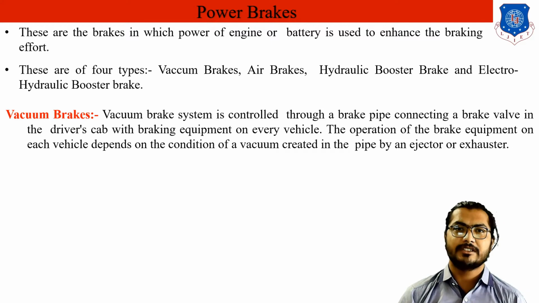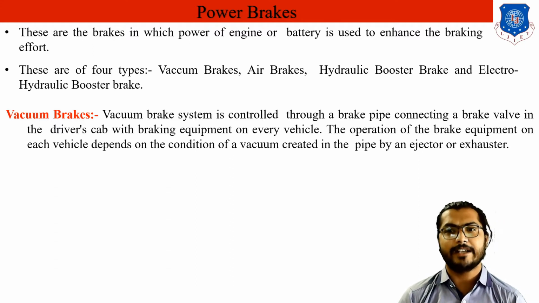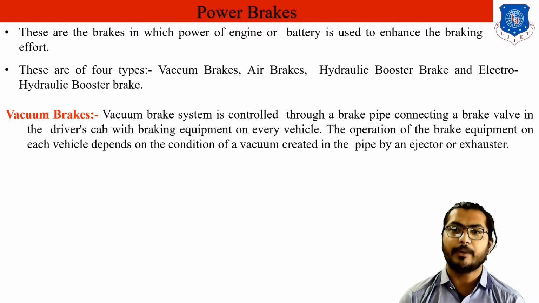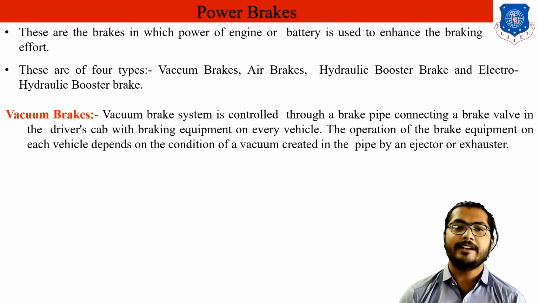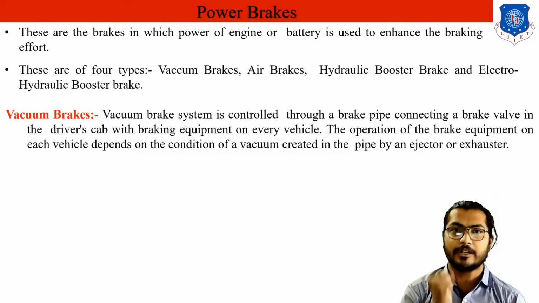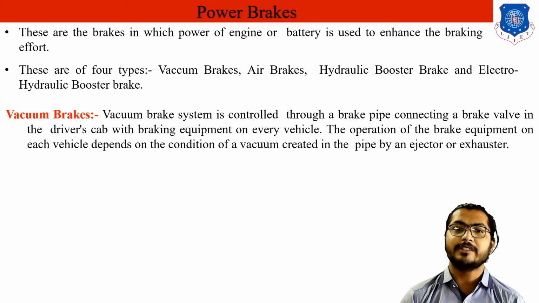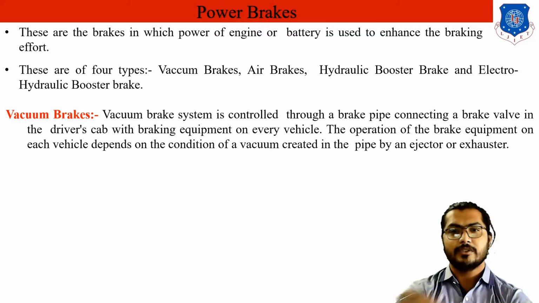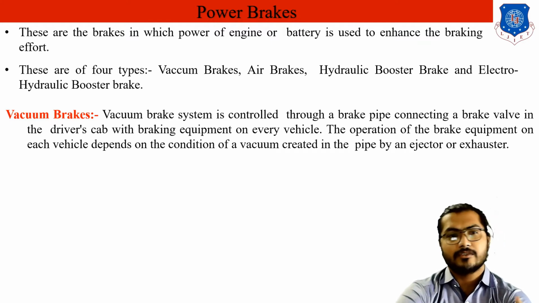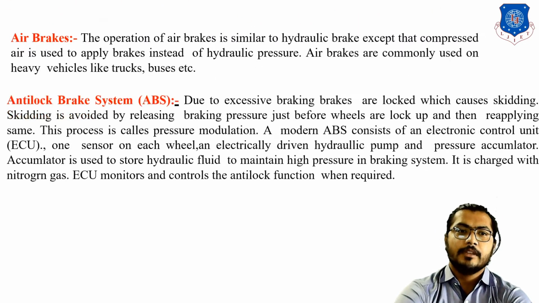Let me discuss just briefly the vacuum braking system. In a vacuum braking system, the brake is controlled through a brake pipe connecting a brake valve in the driver's cabin with the braking equipment on every vehicle. The operation of the brake equipment on each vehicle depends on the condition of vacuum created in the pipe. That means it depends on how much vacuum there is, that is, pressure below atmospheric. The vacuum is created in the pipe by injectors or exhausters. So injectors or exhausters are used to create the vacuum, and this is called a vacuum braking system.